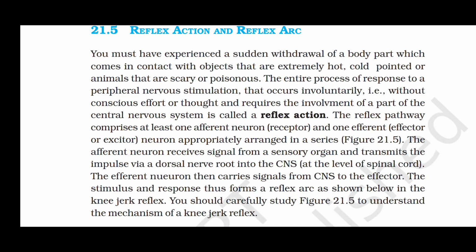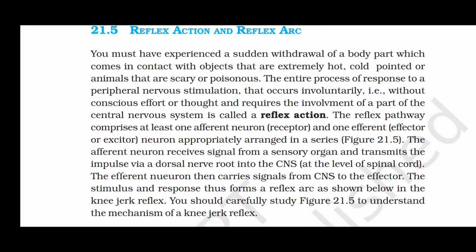The reflex pathway comprises at least one afferent neuron receptor, and one efferent effector or exciter neuron appropriately arranged in a series. The afferent neuron receives a signal from a sensory organ and transmits the impulse via a dorsal nerve root into the central nervous system at the level of the spinal cord.